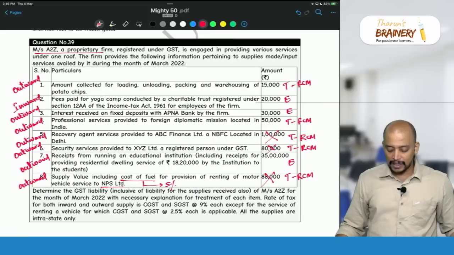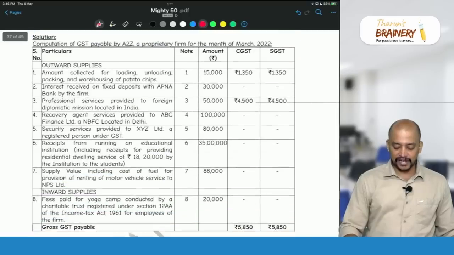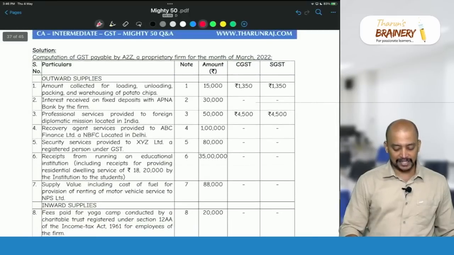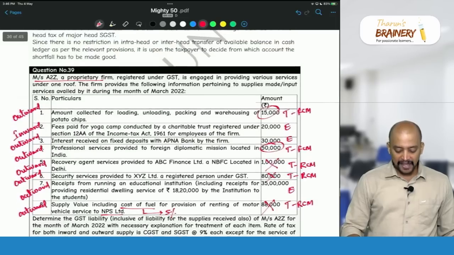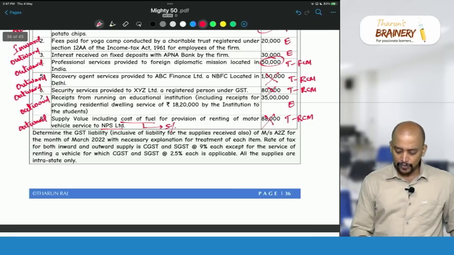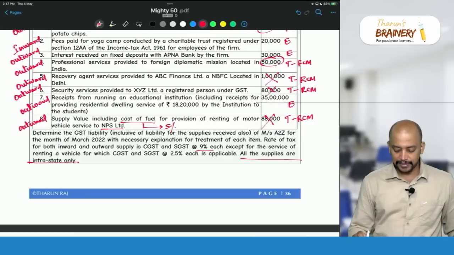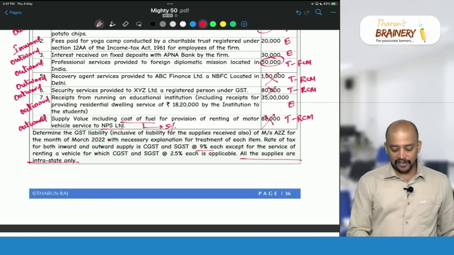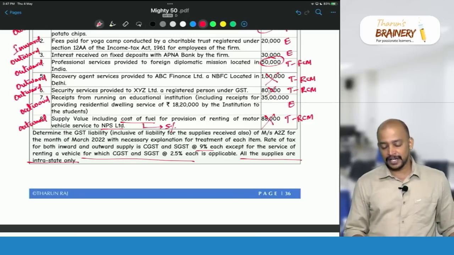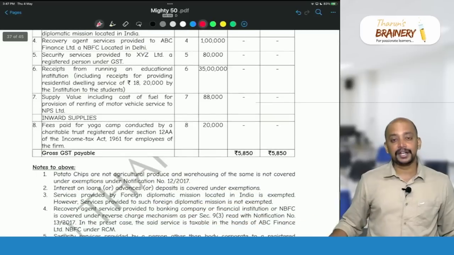Then what and all will be taxable in the hands of A to Z proprietary? This 15,000 and this 50,000. So, total 65,000 will be taken as the value of taxable supply. On that, everything is intrastate supply only, because you can see all the supplies are intrastate. So, CGST, SGST 9% each, except for renting of vehicle, that is directly given. So, therefore, 9%, 9%, and remaining liability we don't have.